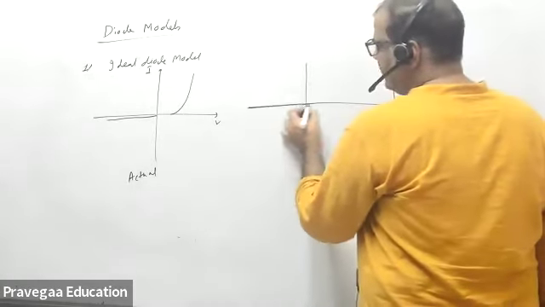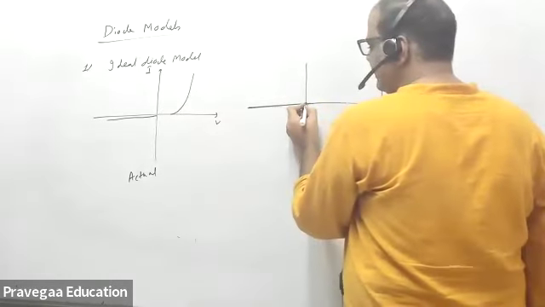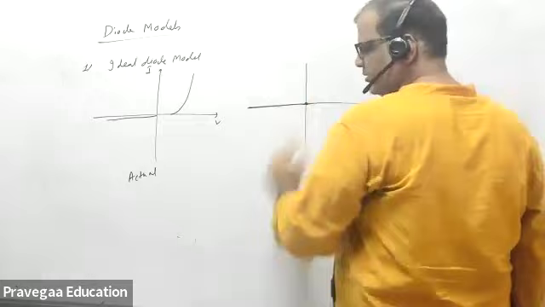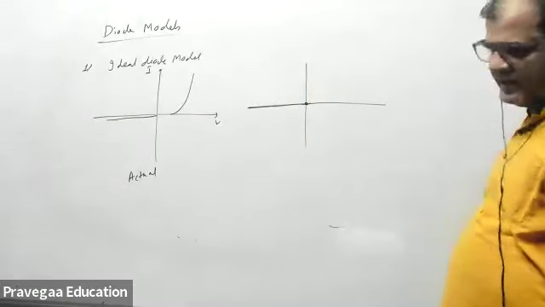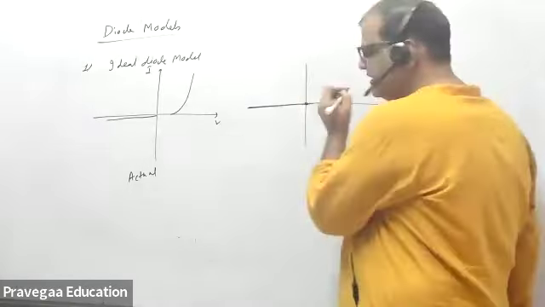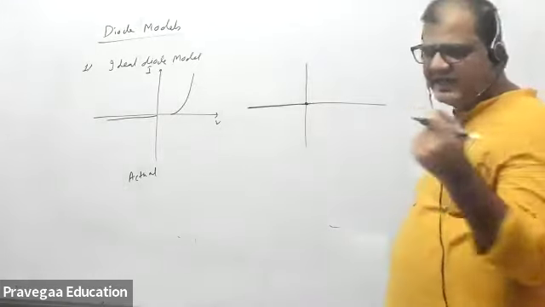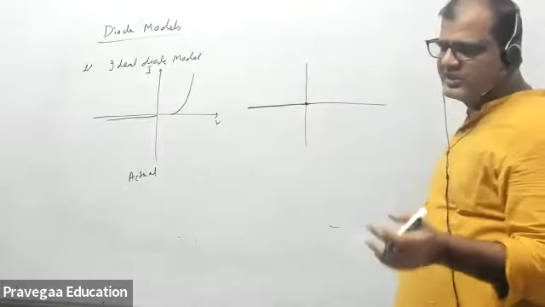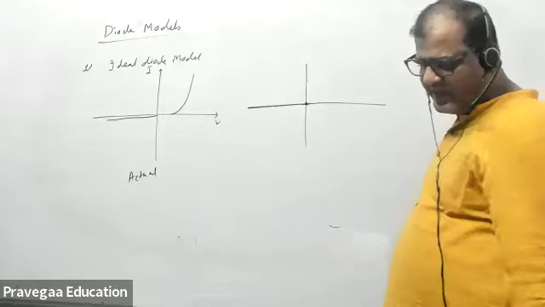So the ideal diode model says I don't require this cutoff voltage. I can start my voltage here itself without applying voltage. The voltage drop across it is zero. There is some voltage there, but because that voltage is very small, 0.7, for the approximation I will take it as 0. So there is a 0 drop across the ideal diode.